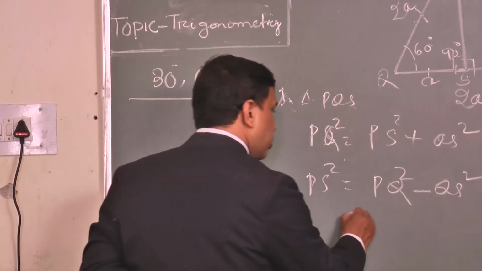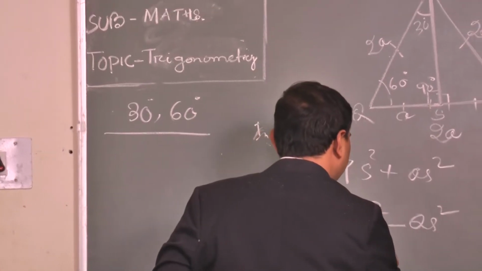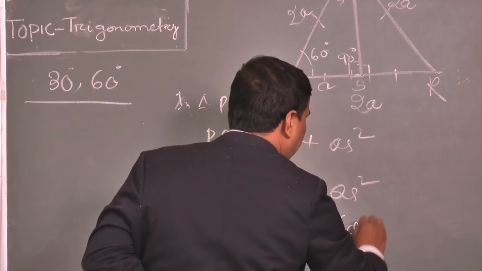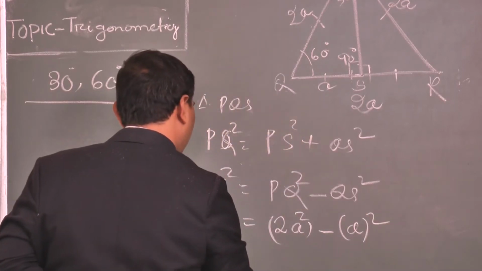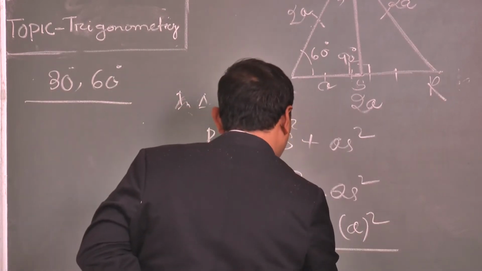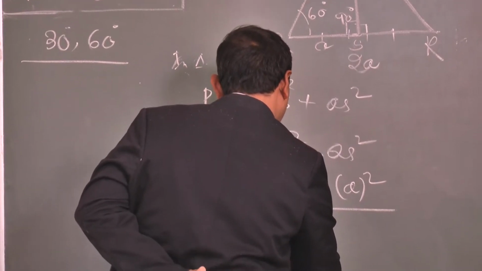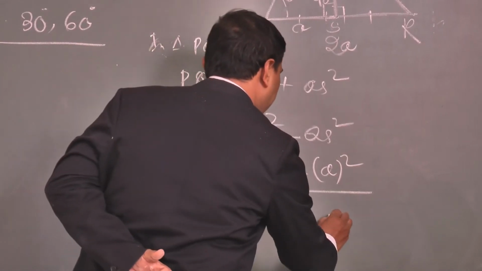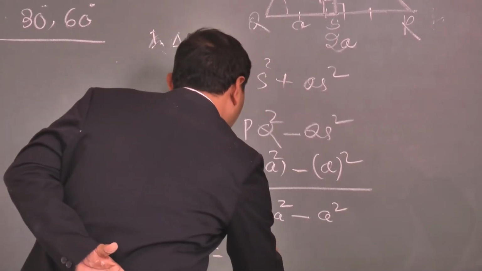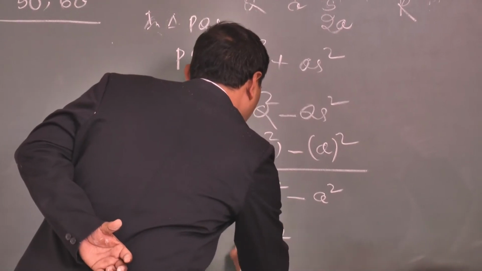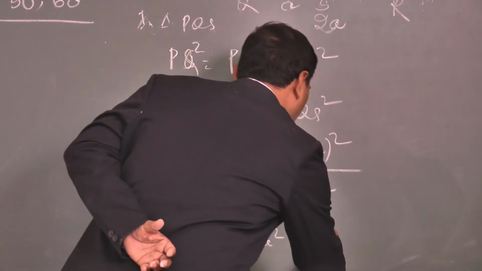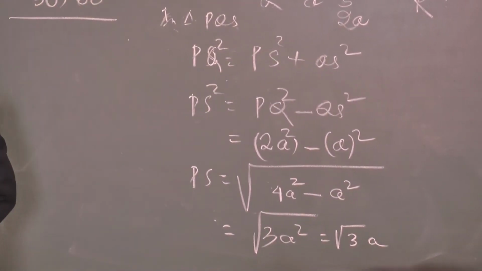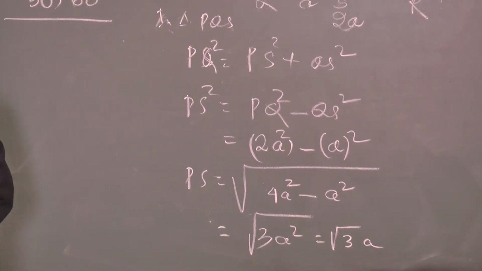Okay, fine. PQ is 2A square, QS is A square. So PS is equal to the square root of 2A square minus A square, that is 4A square minus A square. That is equal to the square root of 3A square, which is root 3A. Clear all of you.